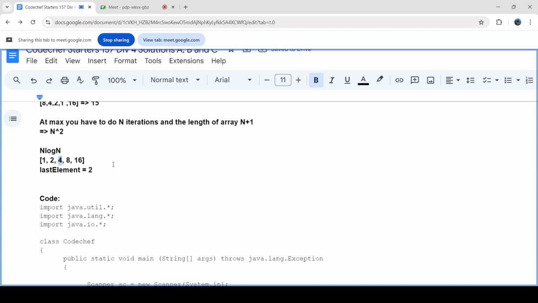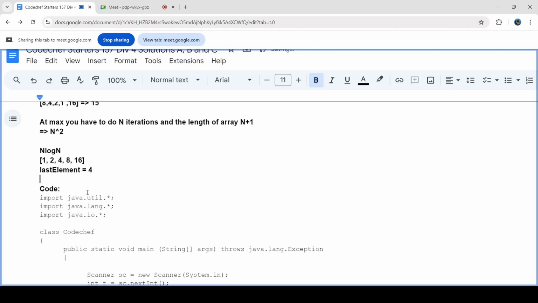4 is less than equal to 2 times 2. So again I will swap it with 4. Again 8 is less than equal to 4 times 2. So I will swap it with 8 and so on. So after iterating through all the arrays, I will find that 16 is the optimal last element.